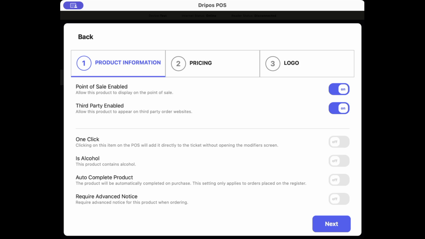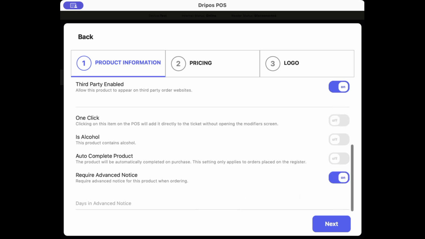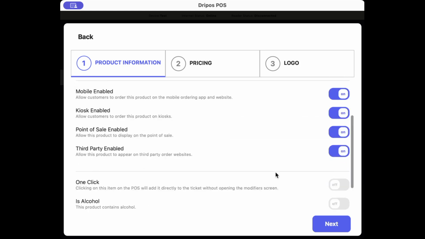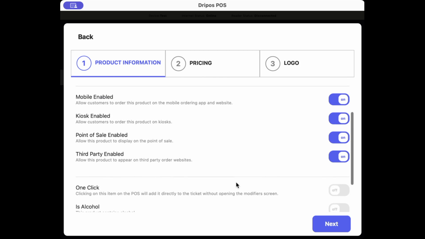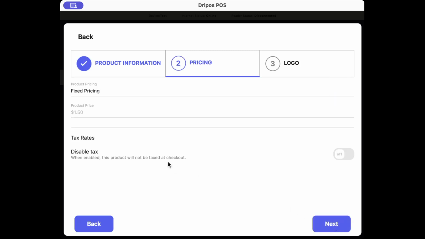Next is require advance notice. If this toggle is turned on, the product will require advance notice when ordering, and you will then need to specify the number of days of notice that will need to be given in order to order this product in this box that appears below. I'm going to leave this off for right now. Once you finish filling in these fields, you can go ahead and click Next.